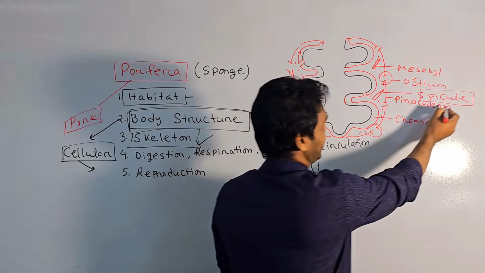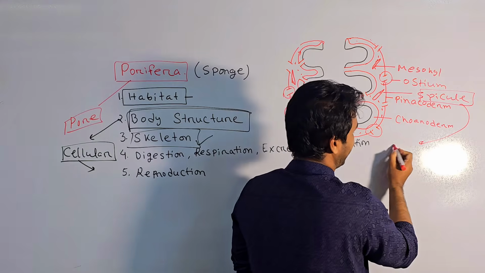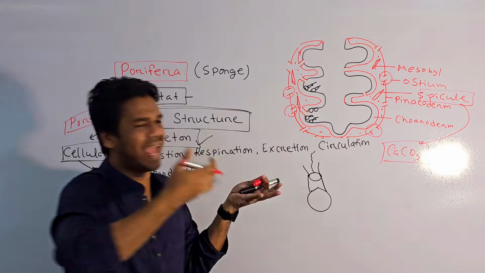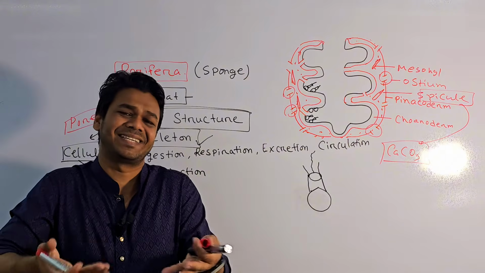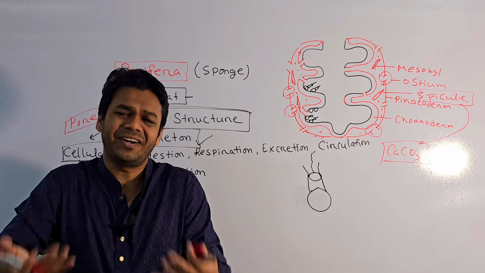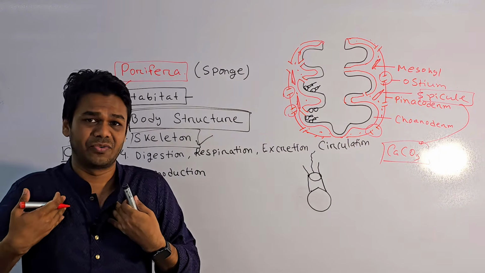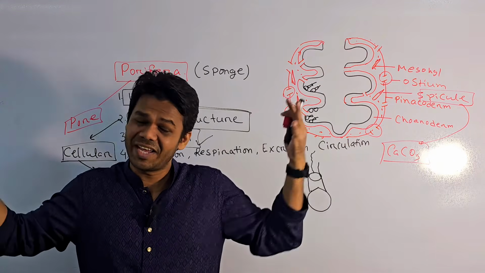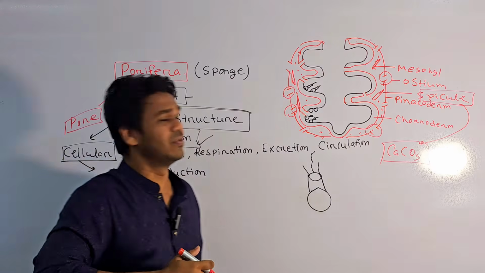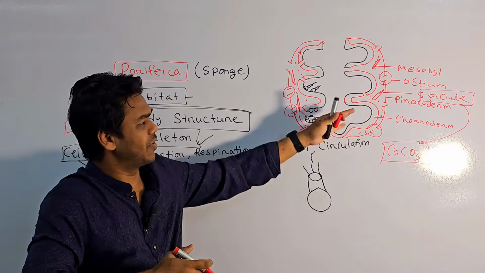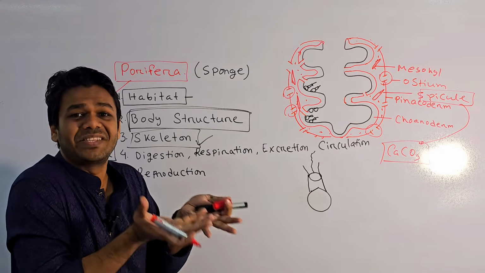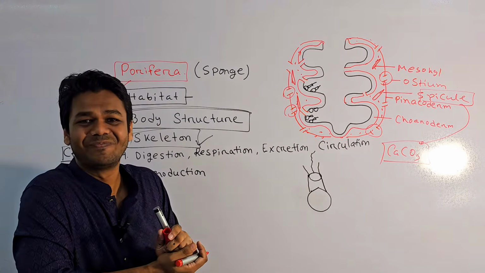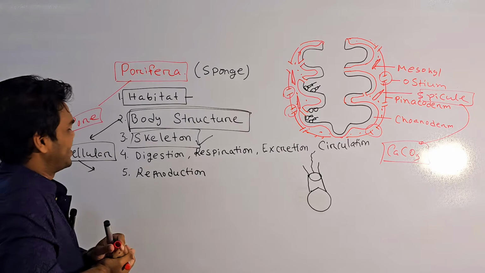And these spicules are formed by calcium carbonate. It acts as a skeleton. What does our skeleton do? It carries the body, carries the muscle, carries everything. That's how spicules carry the cells and the total body, forming the structure. This total shape is formed by spicules. I think you got my point, my dear friends.